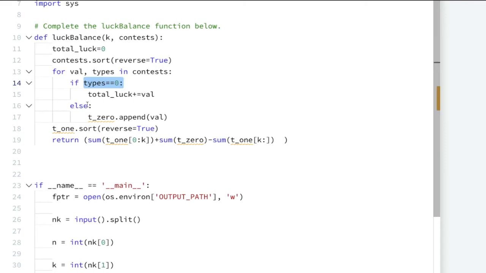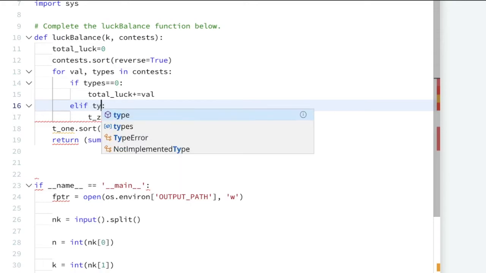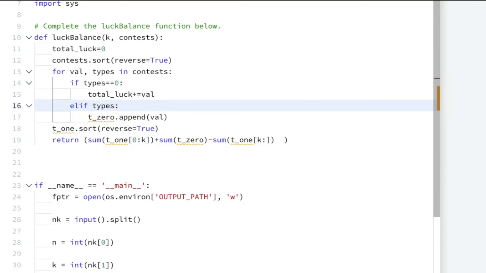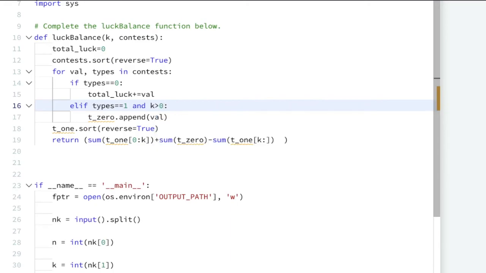Now else, in elif we will check if my type is 1 and the k value is greater than 0.